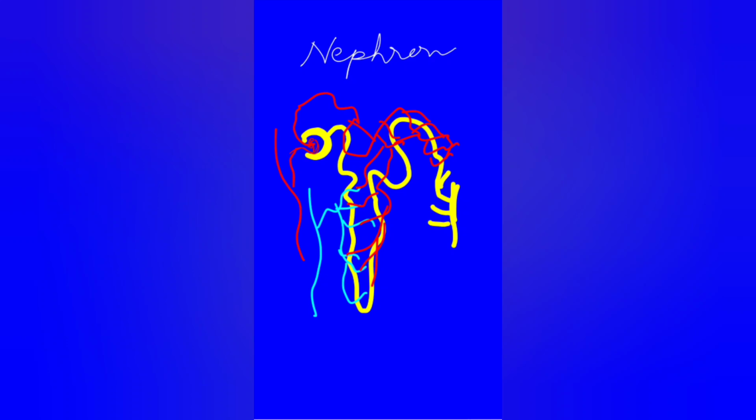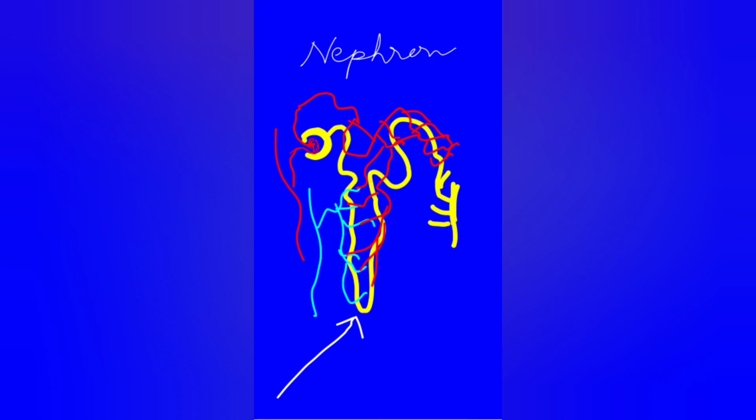Now this yellow snake-like structure is the nephron. It is a tubule, very small in size, microscopic. There are millions in one kidney. So let's see what are the various parts and how it functions.